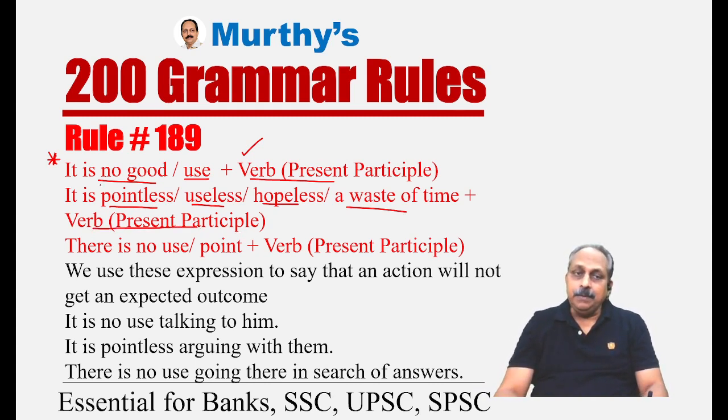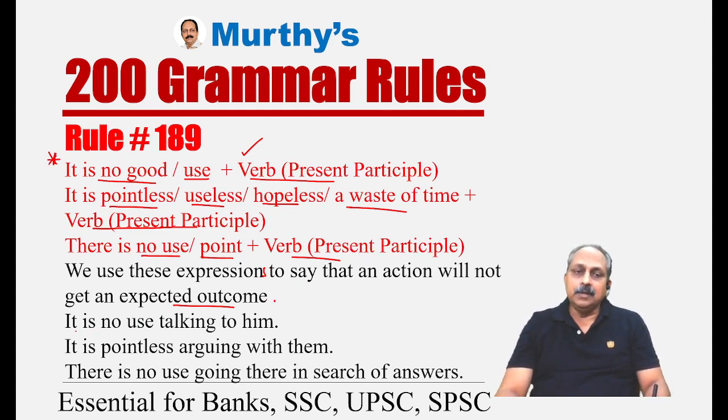One more pattern. There are three patterns. In all the patterns, the verb is in present participle form or verb ing form. What is the third pattern? There is no use, there is no point. When you look at the examples, you understand. We use these expressions to say that an action will not get an expected outcome. So, what is the meaning of these patterns or these expressions? We use them to say that an action will not get an expected outcome. That means action will not happen. It is going to be negative.